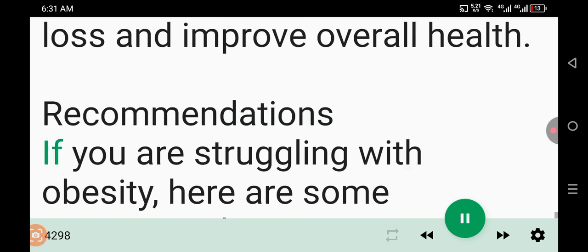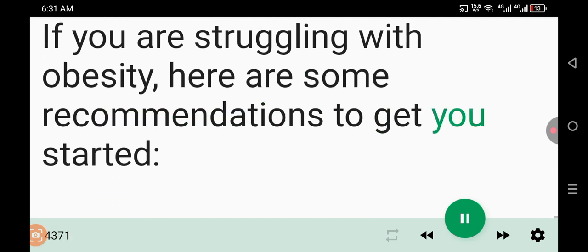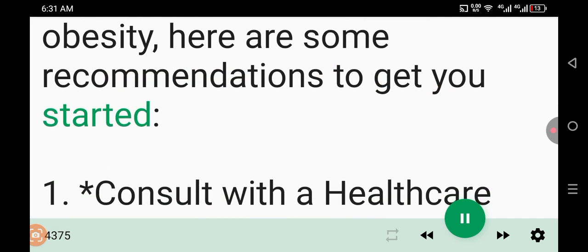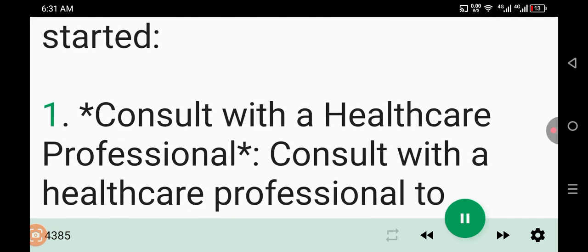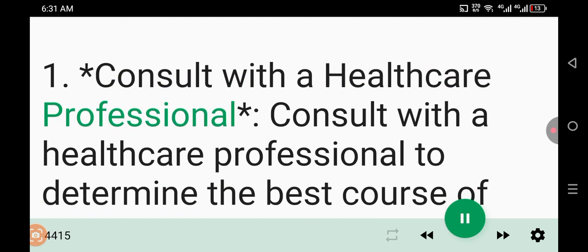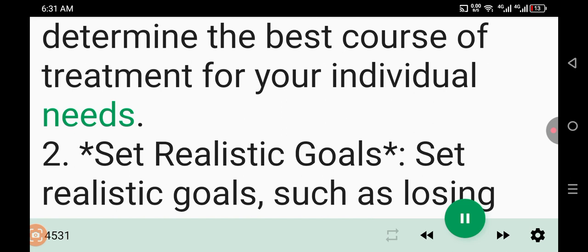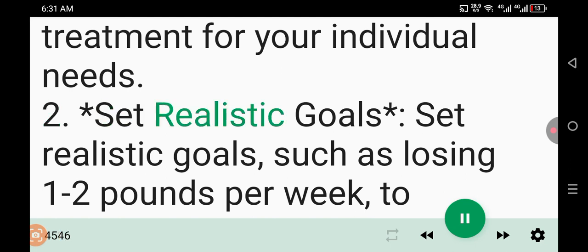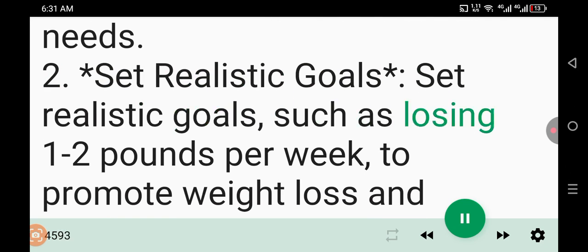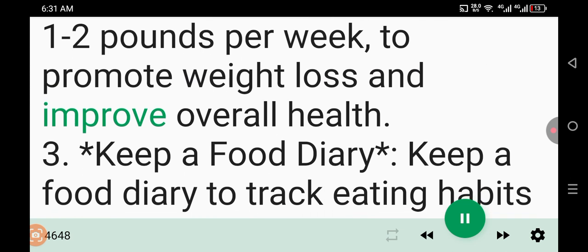Recommendations: if you are struggling with obesity, here are some recommendations to get you started. 1. Consult with a healthcare professional. Consult with a healthcare professional to determine the best course of treatment for your individual needs. 2. Set realistic goals. Set realistic goals, such as losing 1 to 2 pounds per week, to promote weight loss and improve overall health.